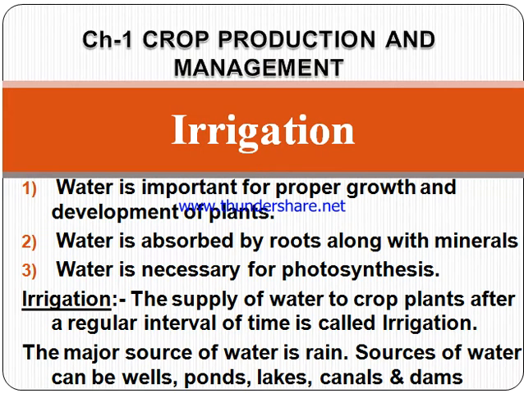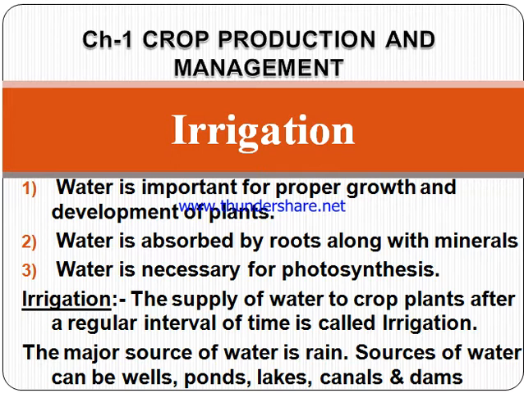Next, we are going to discuss today's topic, that is irrigation. The supply of water to crop plants at regular intervals of time is known as irrigation. Water is very important for the growth and development of plants. Water is absorbed by the roots along with minerals, and it is transported to the different parts of the plant, the leaves. Water is very necessary for the photosynthesis process.